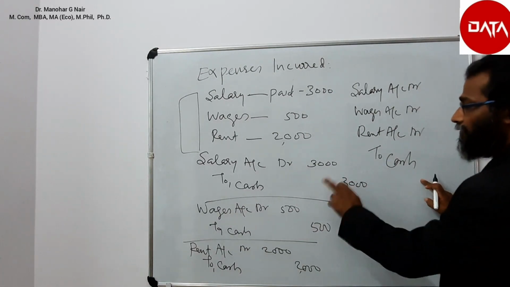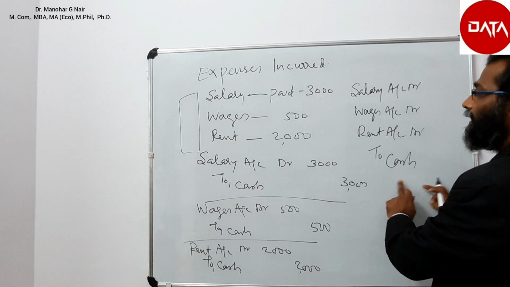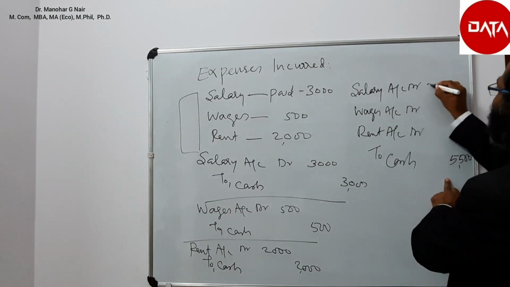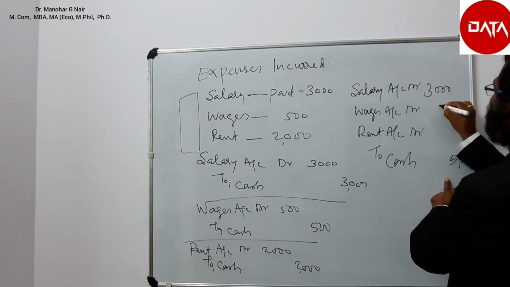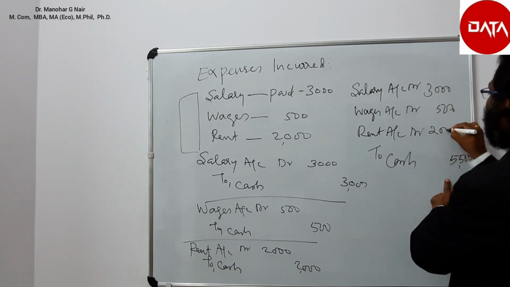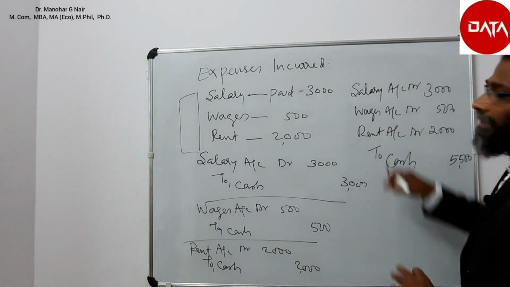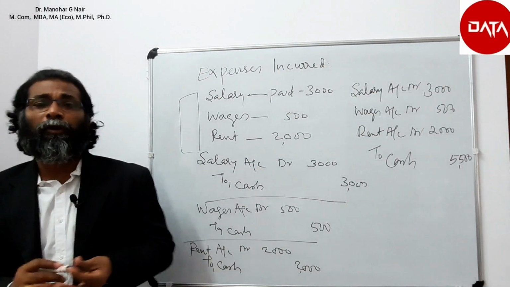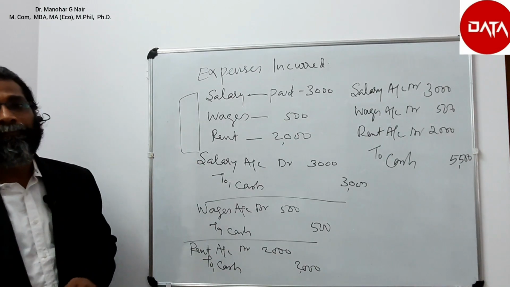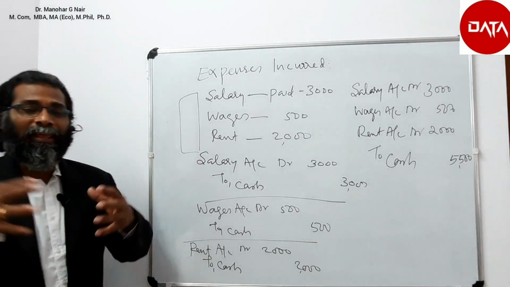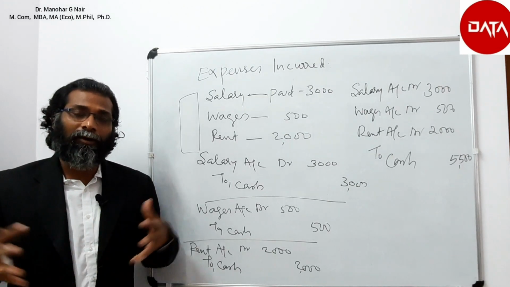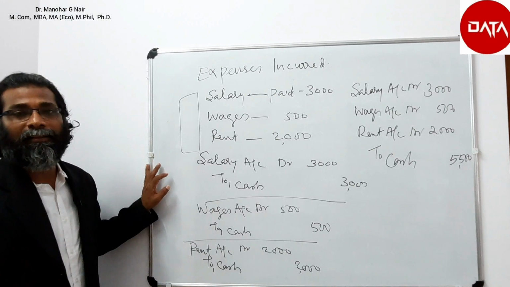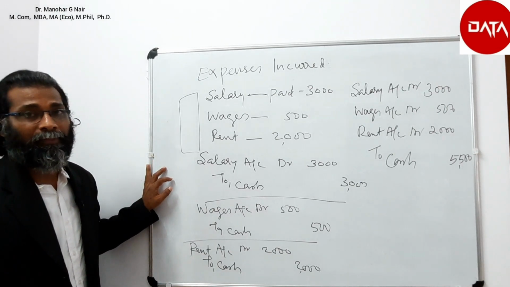To cash here means we have to add all these three. So it is 5,500 here. And here it is 3,000. And here it is 500. And here it is 2,000. So such a journal entry is said to be a compound journal entry. So this is also possible while journalizing, combining journal entries or transactions and writing a single journal entry. Such a journal entry is said to be a compound journal entry.